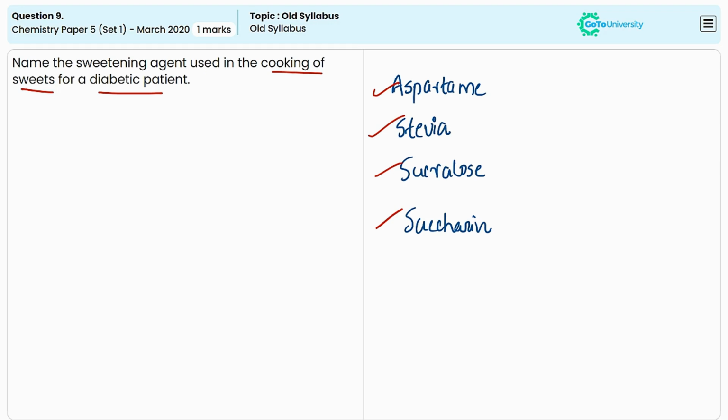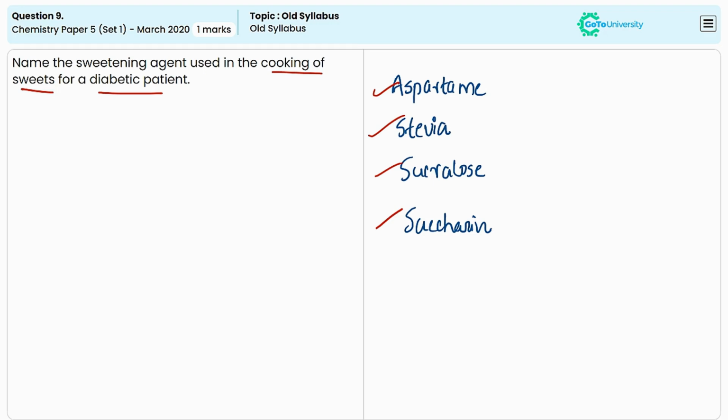While stevia is a natural sweetener derived from the leaves of the stevia plant, it is heat stable, making it suitable for cooking and baking. The third one is sucralose. It is a popular artificial sweetener that is heat stable and can be used in baking and cooking. It doesn't have a bitter aftertaste and is about 600 times sweeter than sugar.